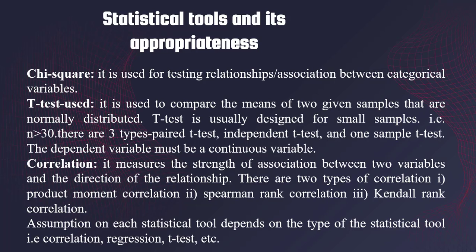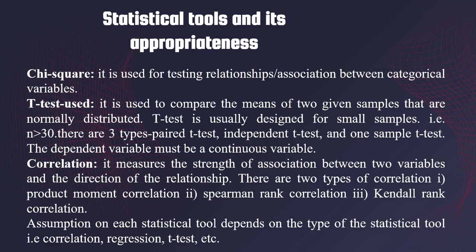There are statistical tools in data analysis, and these tools include chi-square. Chi-square is used for testing relationships or association between categorical variables. We have the t-test. The t-test is used to compare the means of two given samples that are normally distributed. There are three types of t-tests. These include paired t-tests, independent t-tests, and one sample t-test.